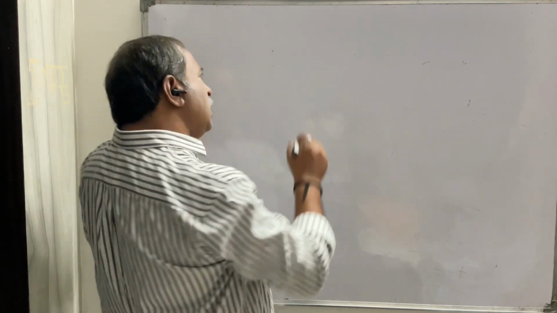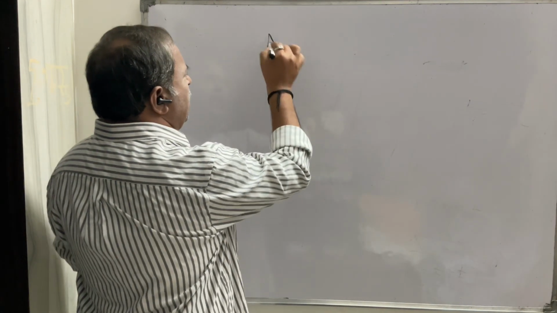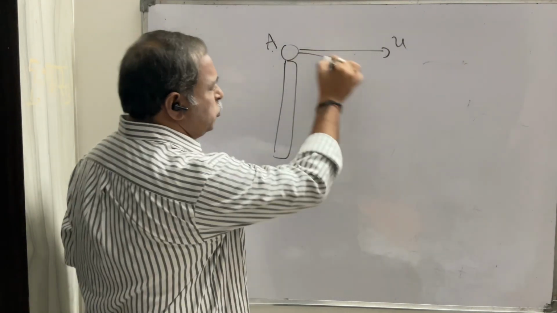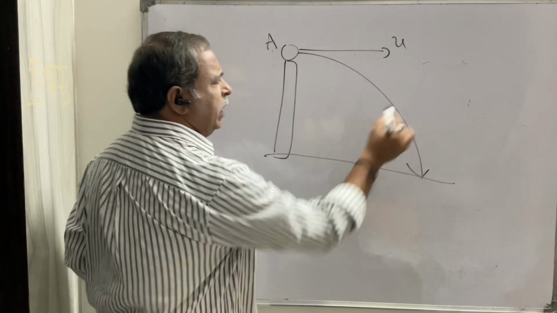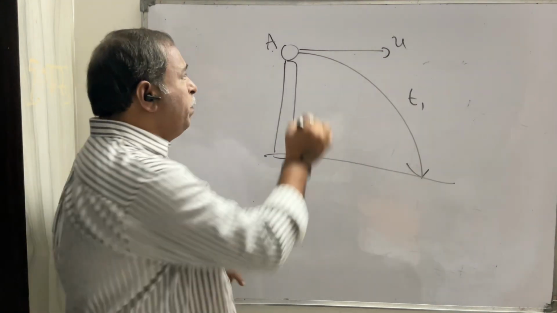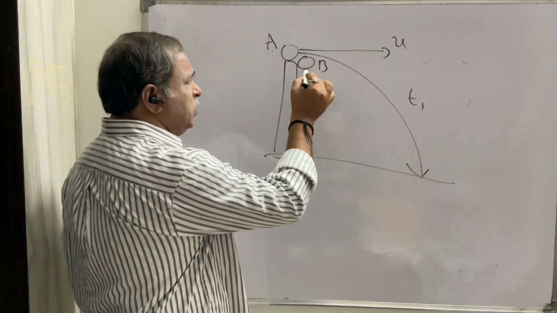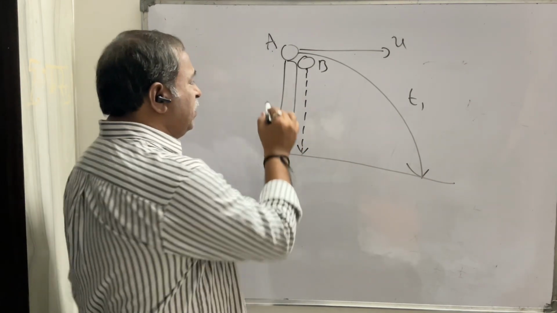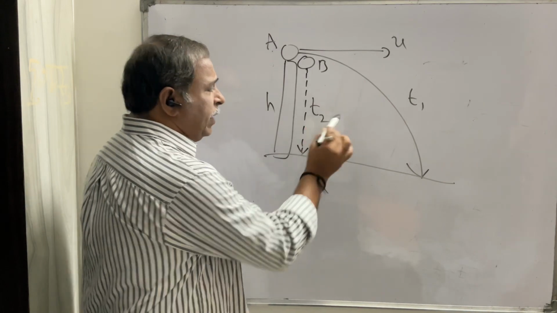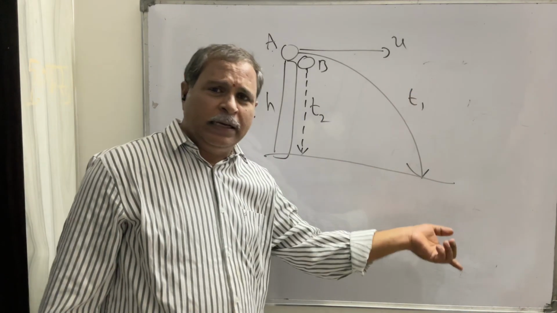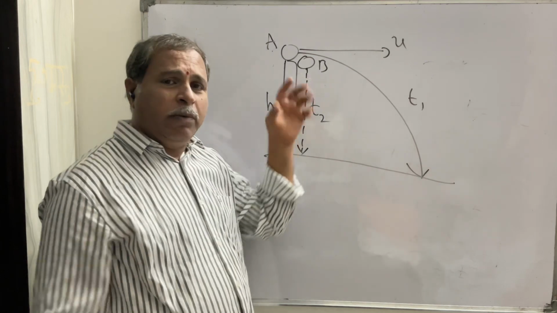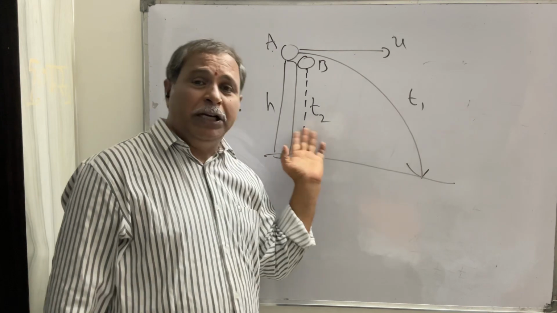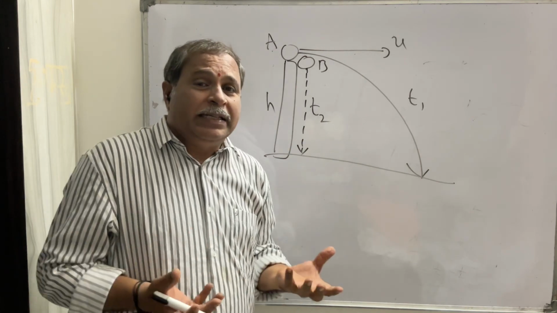Physics institution. Second example: a ball A is thrown from the top of a tower with some velocity u. Then it follows a parabolic path and falls onto the ground in t1 seconds. And the second ball B is dropped from the same point, from the same height of the tower. Then it takes t2 seconds. So the first ball is thrown horizontally, it takes t1 seconds to reach the ground. The second ball is gently dropped, it takes t2 seconds to reach the ground. So what is the relation between t1 and t2? Means which one reaches the ground earlier?